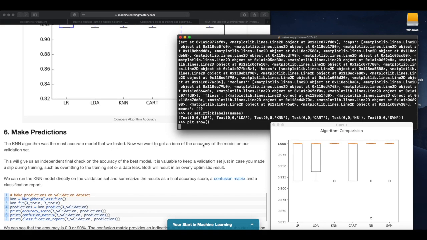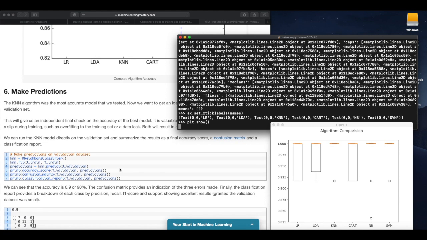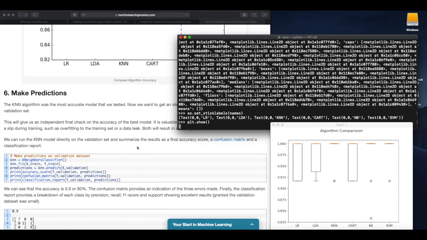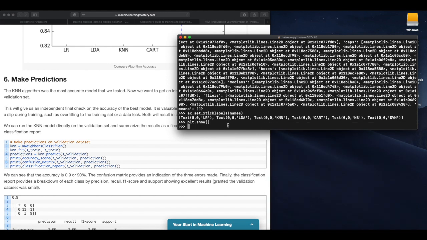We can make predictions on the validation dataset that was the 20%. Here the KNN algorithm seems to be the most accurate one, so we'll be using the KNN model.